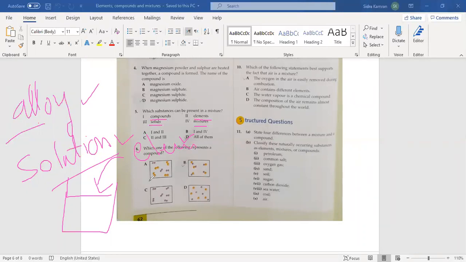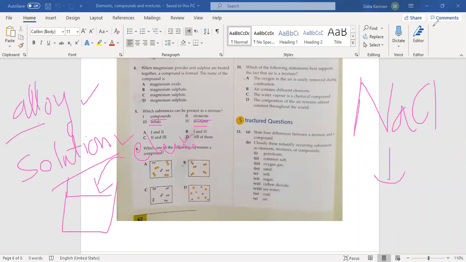For example, you are mixing NaCl, salt, in water. NaCl is a solid, so you are mixing a solid in a liquid and it is making a mixture. So a mixture can contain compounds, elements, solids and mixtures, all of these.